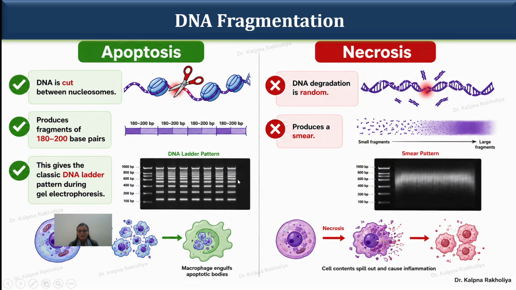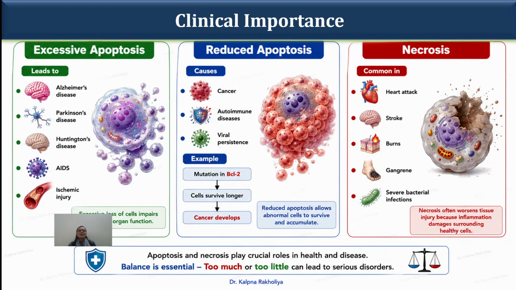So remember, this is the clinical importance: apoptosis is required in the homeostasis process. It means it should be balanced, not excessive and not reduced.